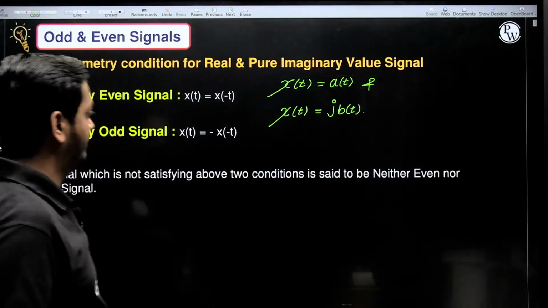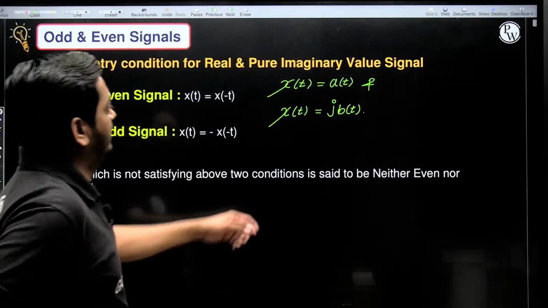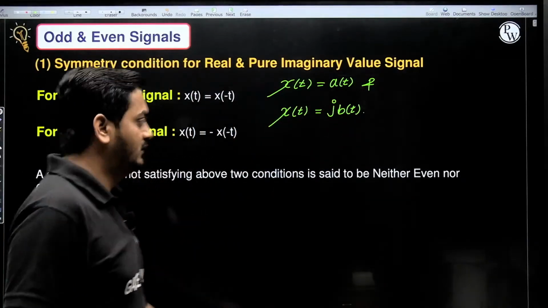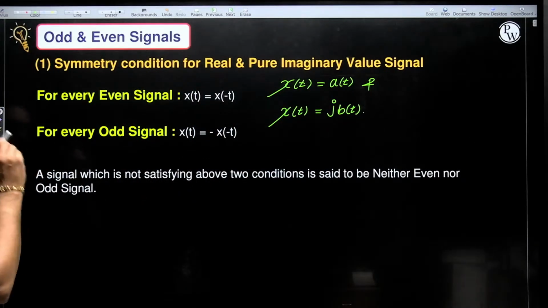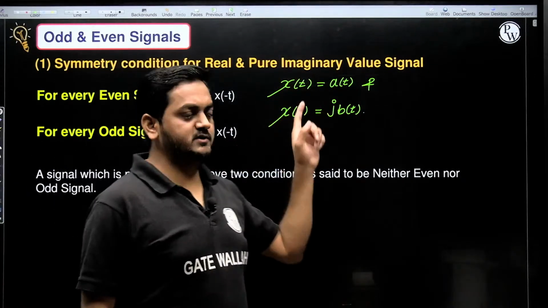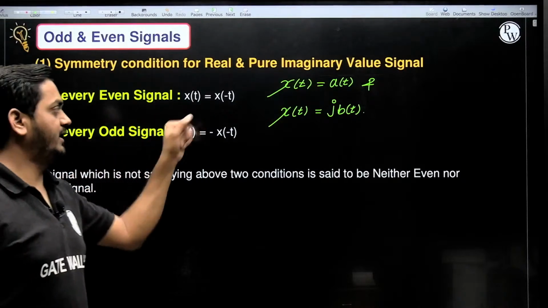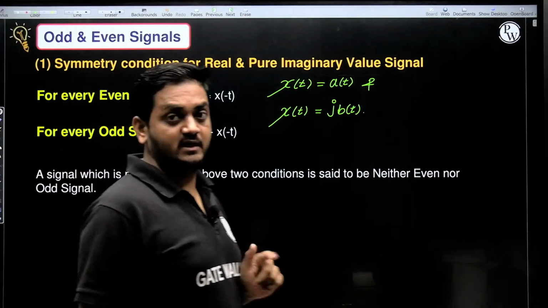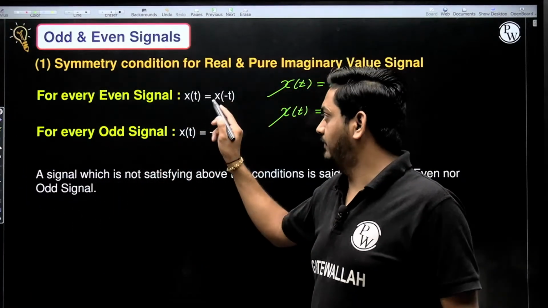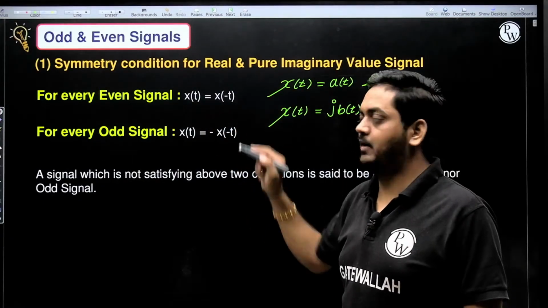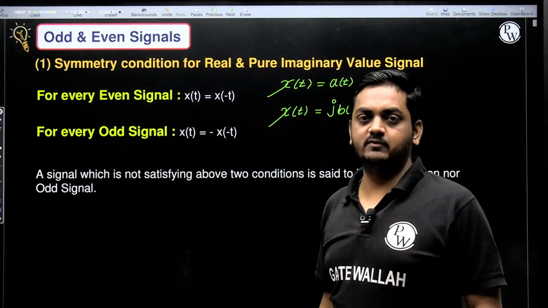So this is the pure real and pure imaginary valued signal. If a pure real or pure imaginary signal is there, then any signal satisfying x of t equal to x of minus t is known as an even signal.